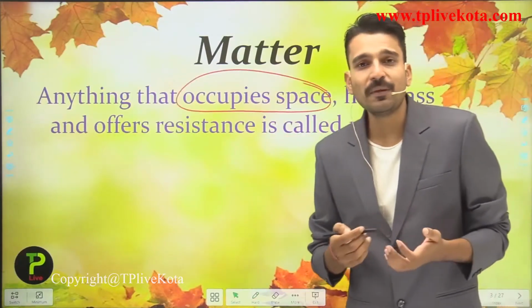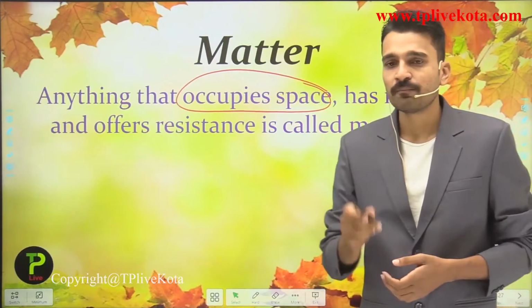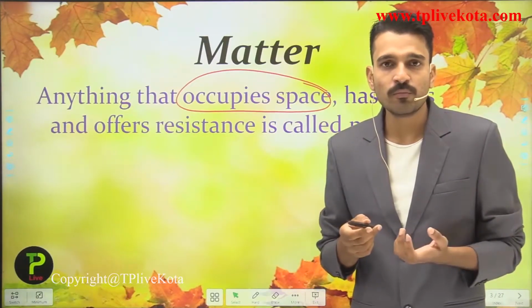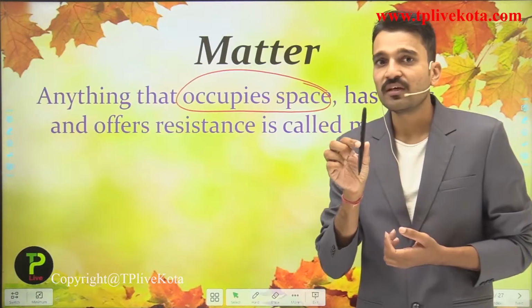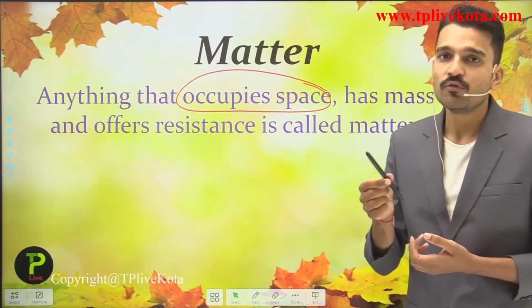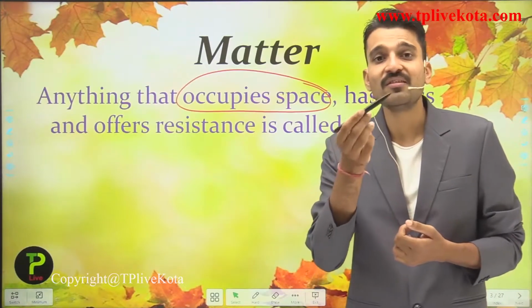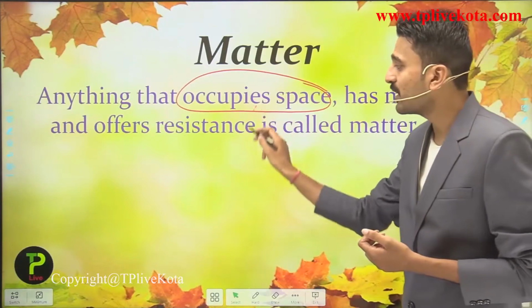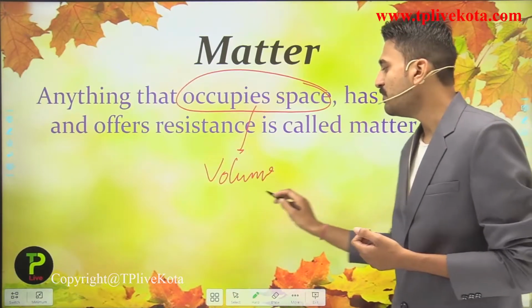Occupying space simply means the total volume. Just for an example, the air is present in this room, but the space occupied by this particular substance is not occupied by air. So the space is occupied by this substance. So it is occupying some kind of space.